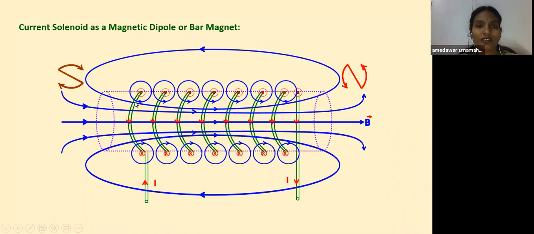Observe here, children. This is in anti-clockwise direction, and this is also in anti-clockwise direction. But at this point, both are in opposite direction. So what happens here when they are equal? These copper wires are equal in configuration, that means width, density, and radius of curvature, and they are made of the same material.